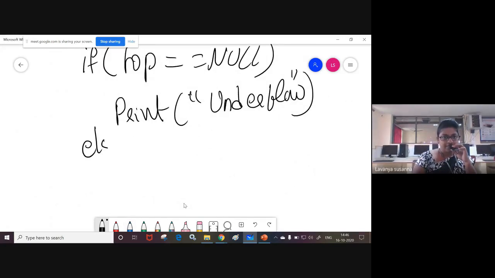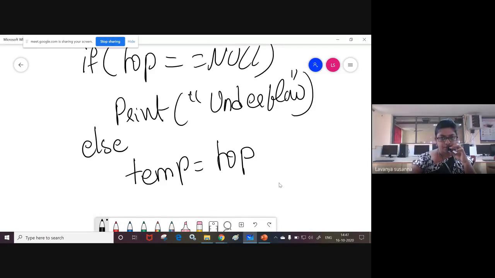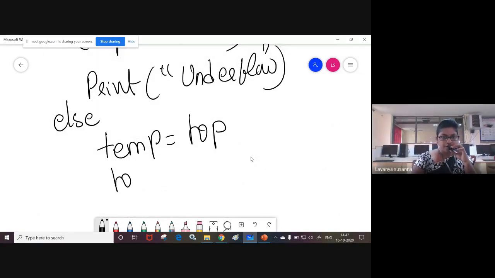Next, else means the stack is not empty. You can delete the elements. There are some elements. What you need to do? Temp equal to top. You are assigning the top address to temp. You are taking a temporary variable, it is a pointer. Using this statement, you are making temp point to the topmost node.